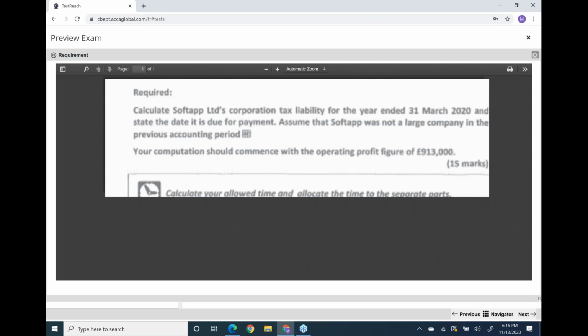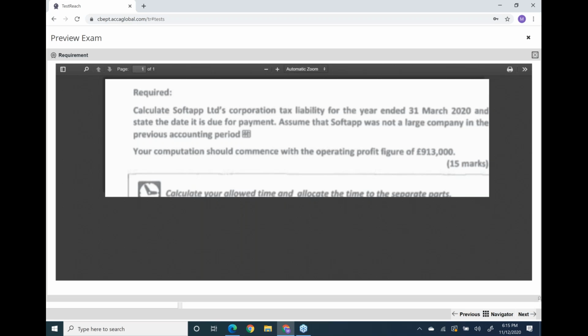Okay, now assume, see what a big assumption. First, we have to calculate the corporation tax liability and state the date that it is due for payment. Now for corporation tax payment, you need to identify whether the company is large or small. I just taught you before the namaz break. So yes, this is also relevant: for the due date, you have to identify large or small.